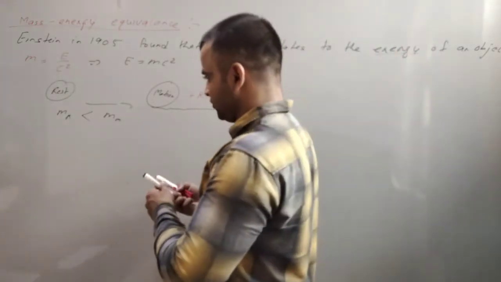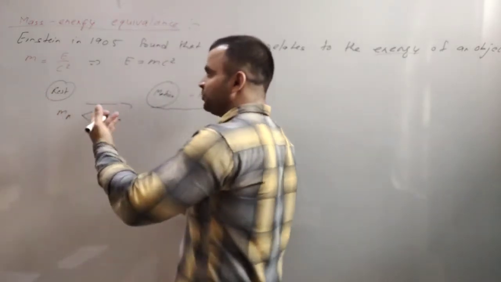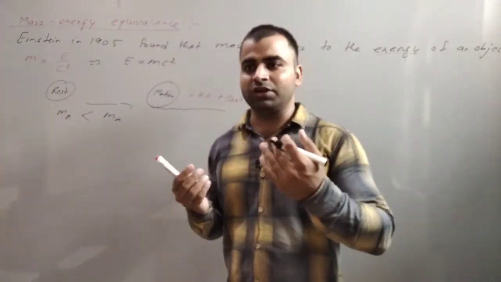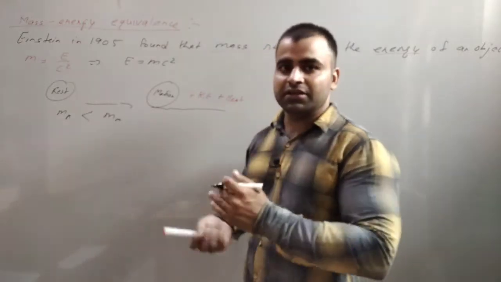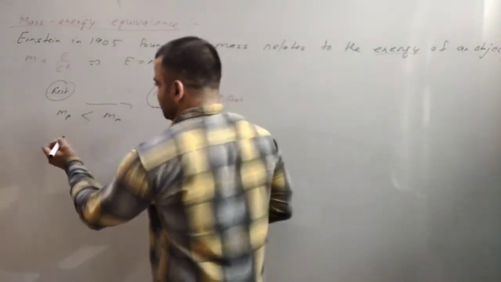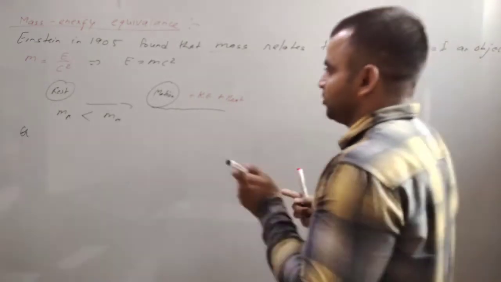Next we will do this question: if an object is given energy 4.2 into 10 raised to power 3 joules, then find its increase in mass. Given that the mass of the object is 1 kilogram.